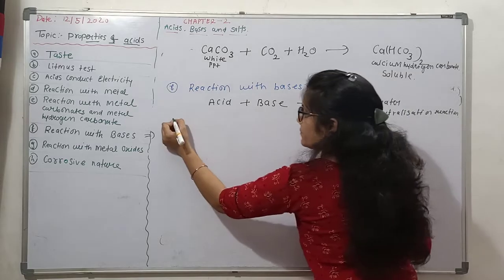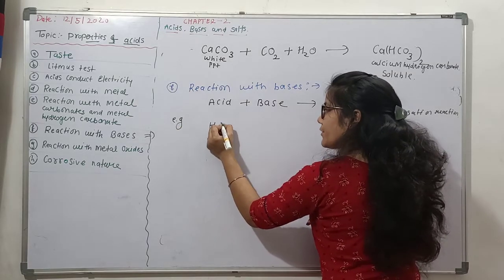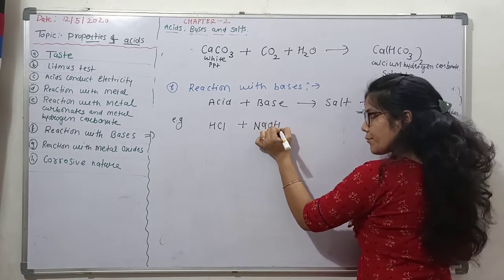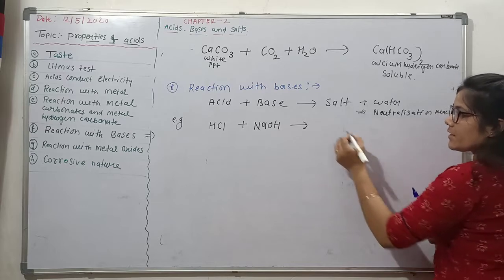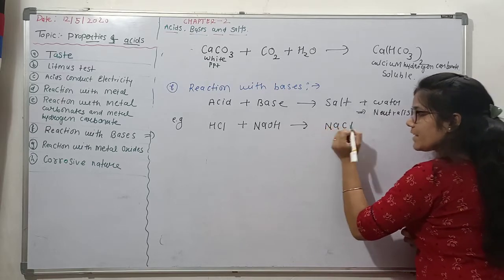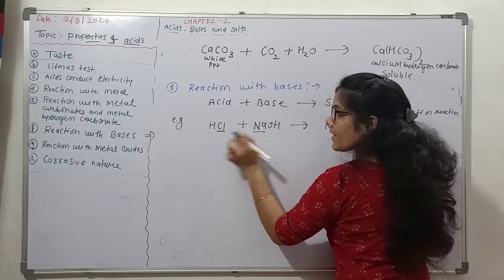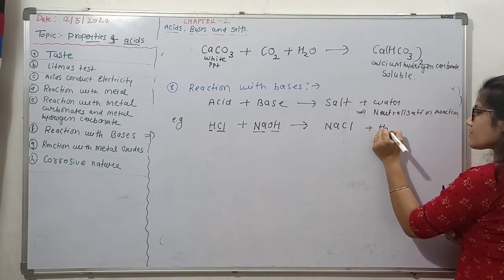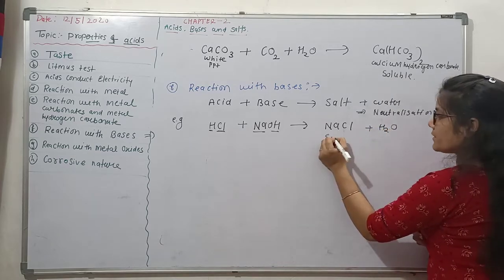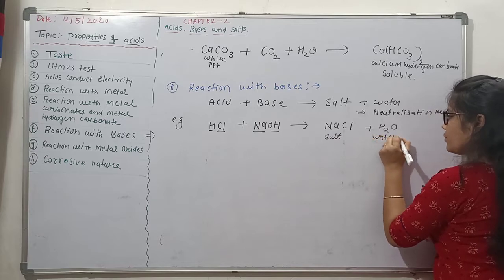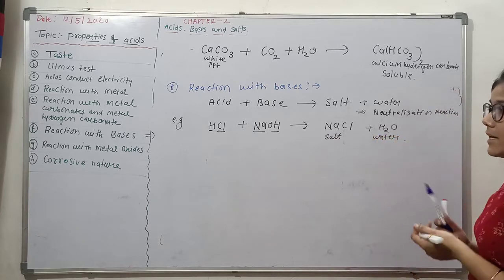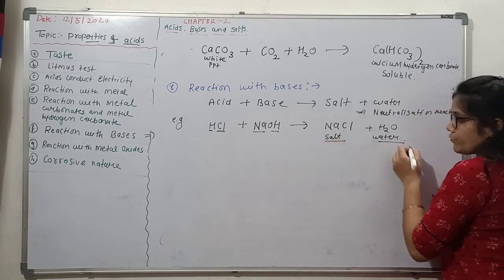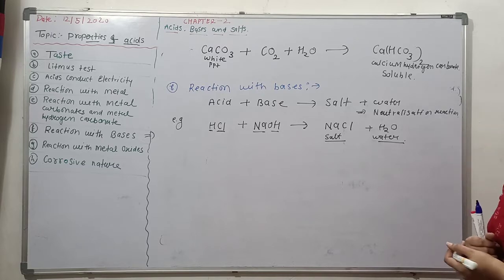For example, let's take an acid, hydrochloric acid, HCl, and a base, NaOH. When they react, they give NaCl. Look at this, Cl, Na, NaCl, and what remains? HOH. So they give H2O, a salt and water. So whenever acid and base react, they nullify the overall properties of acid and base, and they give salt and water, called neutralization reaction.